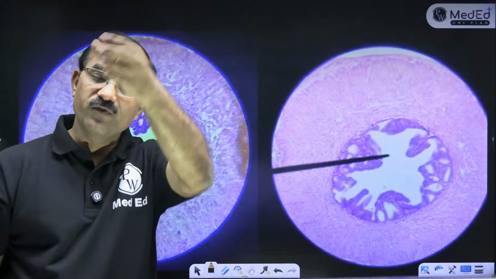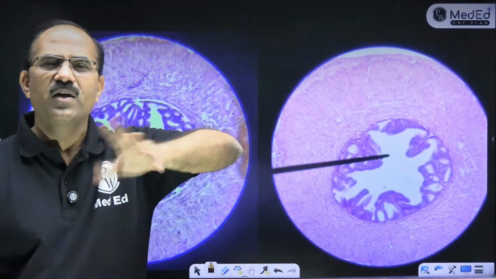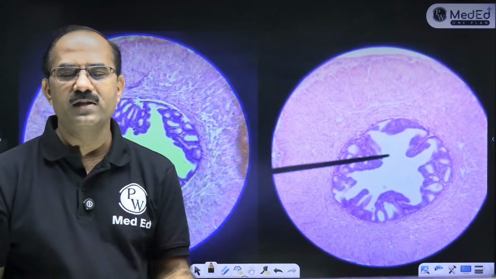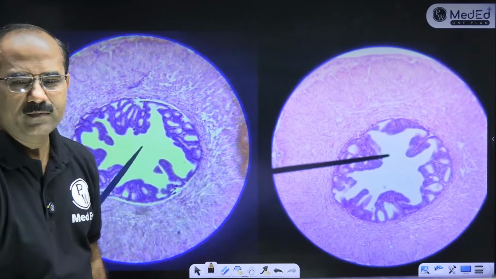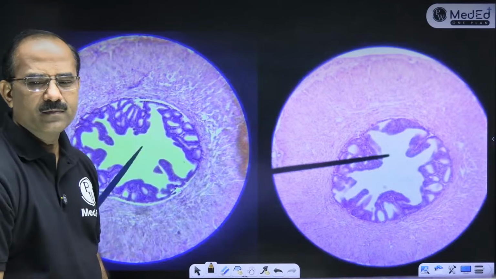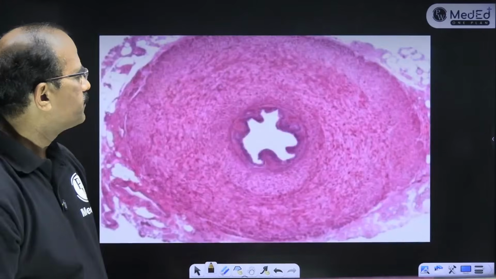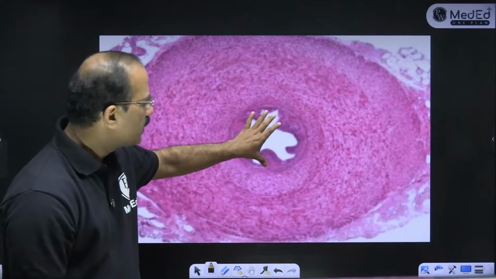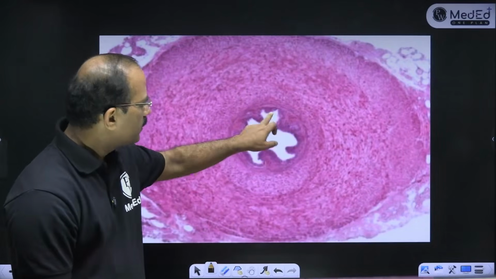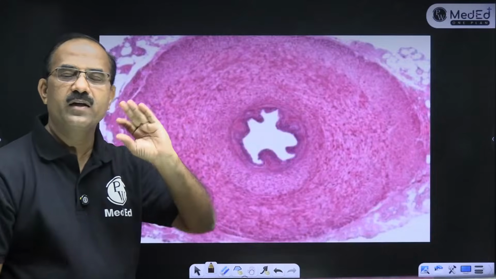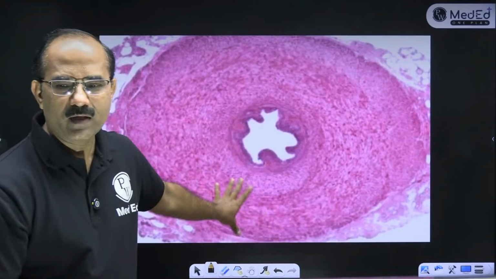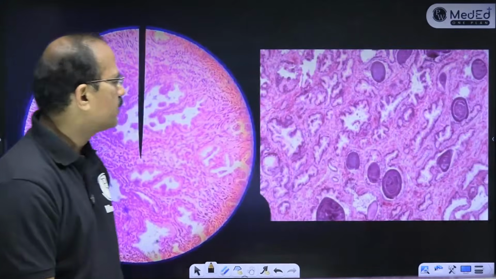Ovary में you see different stages of developing follicles दिखता है ovary में. Ovary is very easy to identify. Ovary बहुत easy है. Fine. Is this clear? Fine. See, this is how the vas deferens looks. The lumen is very small. Epithelium is pseudostratified, columnar with stereocilia, and a thick muscle coat. Okay, that's vas deferens.